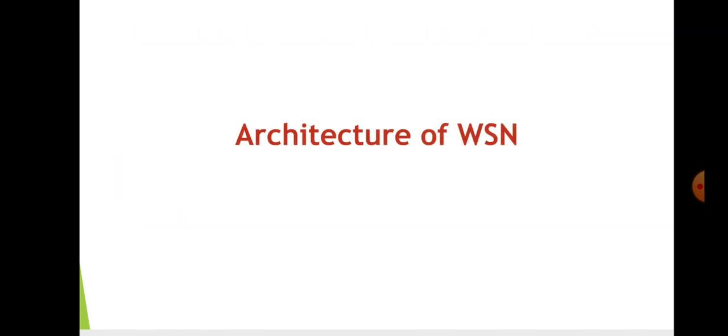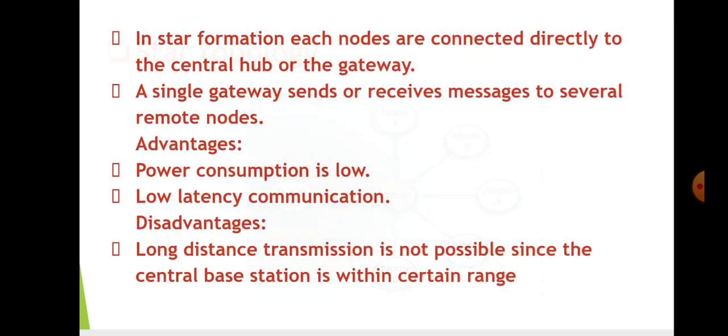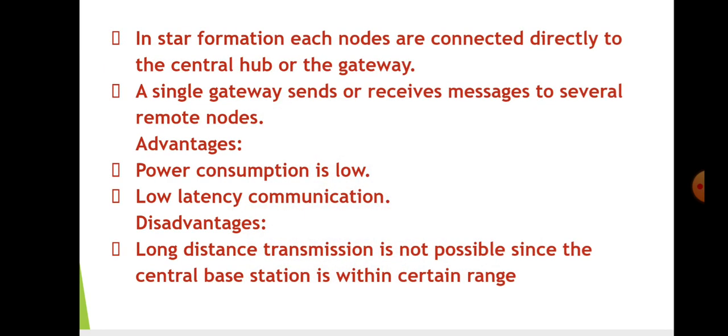So let's see the architecture of WSN. Star topology. So this is a star formation. The different nodes connect directly to the central hub or the sink node. So the messages which are being sent or received are connected directly to the central hub.